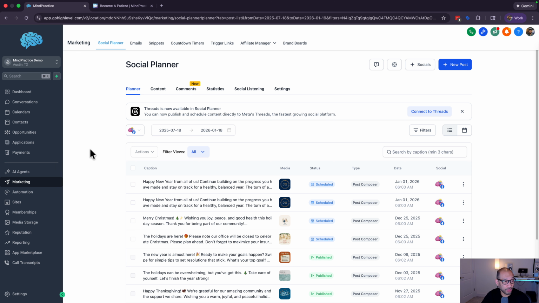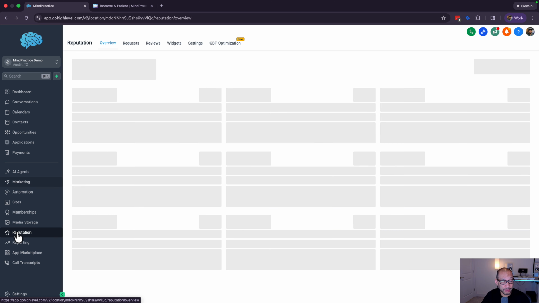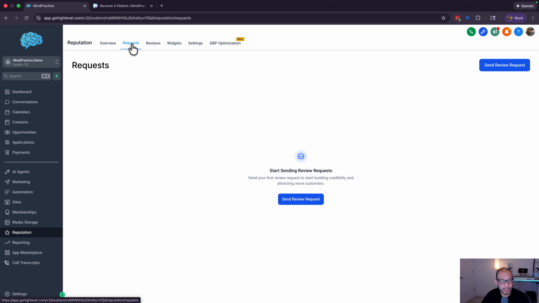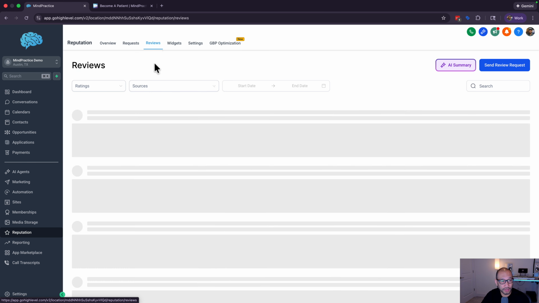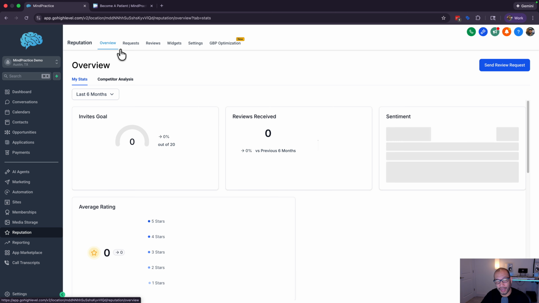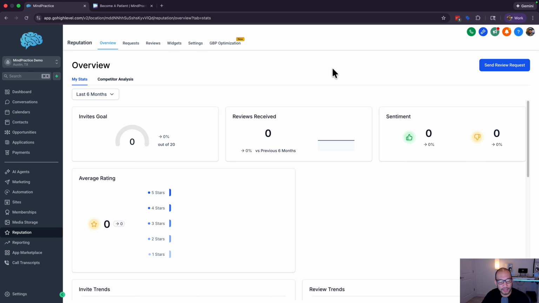The other thing that we have in here is reputation management. With reputation management, this is to monitor Google reviews and to send requests out for reviews. This is a demo account, so there's no live one in here. I'm just showing you guys the features. What we generally do with reputation management is we ask the providers to send us the front office patients that we want to request a review from.